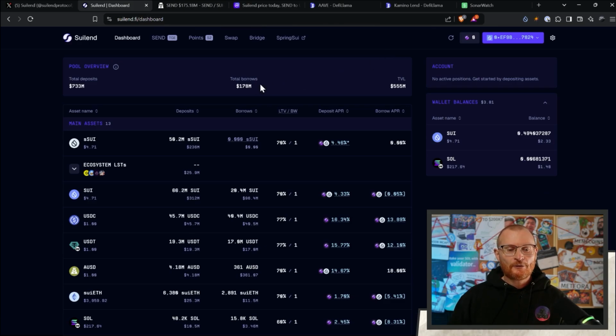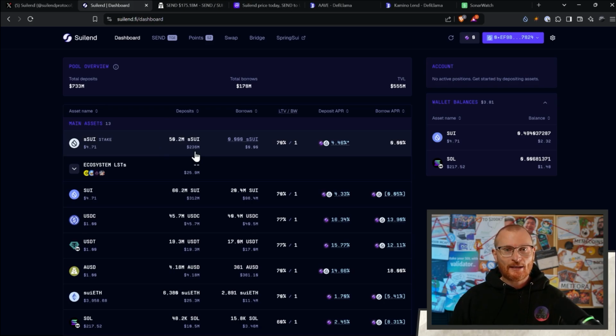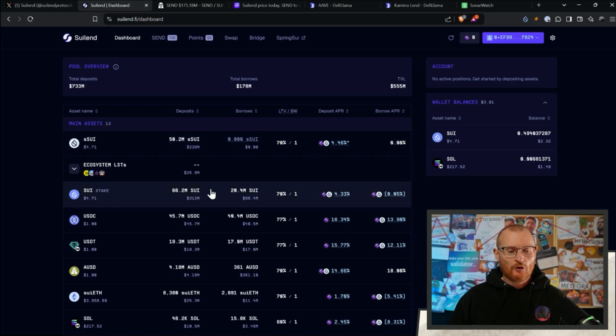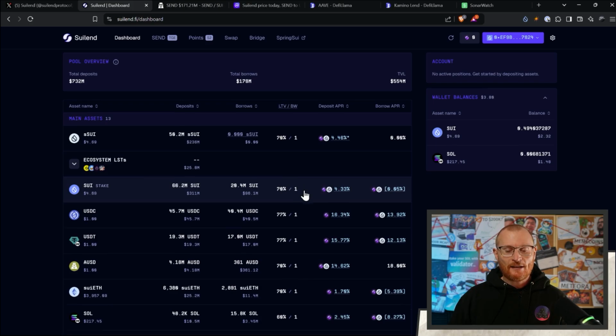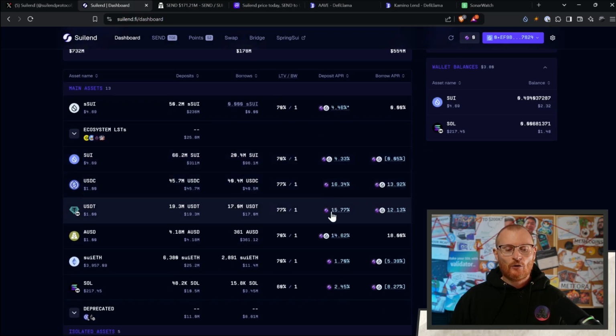Now, what this allows us to do is deposit collateral, which is a token such as Sui. We can go and deposit Sui or a liquid staked version of Sui. And then once we go and deposit this, we can go and borrow against it. So if you're quite bullish on Sui, you might want to go and put in, say, $10,000 worth of Sui token into this liquidity pool. That allows us to go and borrow another asset like USDC or USDT.